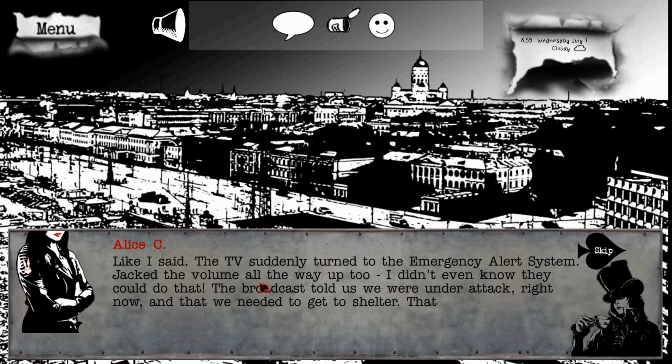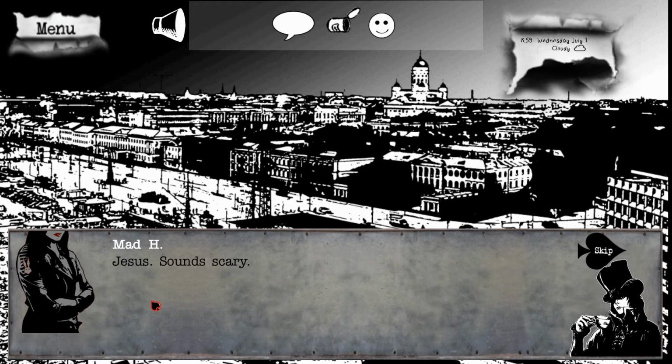Jacked the volume all the way up, I didn't even know they could do that. The broadcast told us we were under attack right now and that we needed to get to shelter. That we had less than 30 minutes before the bombs hit. Oh, that's heavy. Jesus, sounds scary.